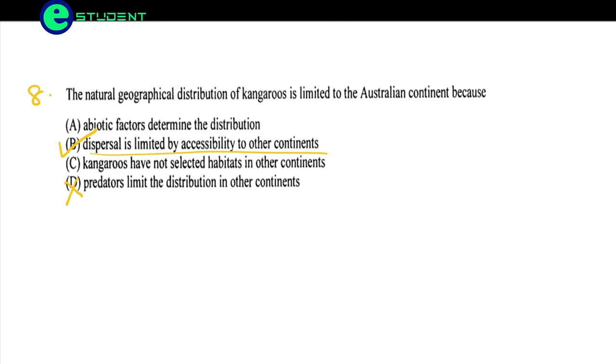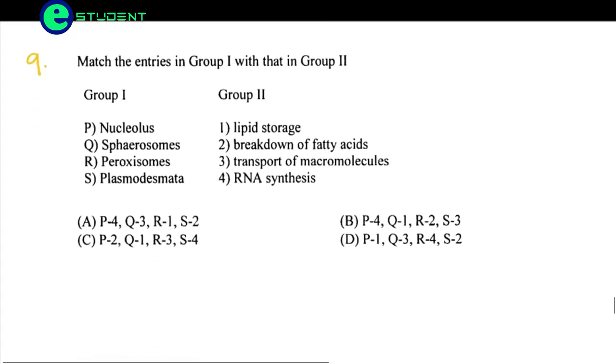Okay, so abiotic factors determine the distribution. This is not the correct option. Kangaroos have not selected habitats in other continents. This is also the wrong option because they can select, but they have not selected because of the heavy weight. They cannot travel from one place to another. So dispersal is limited by accessibility to other continents. They don't have accessibility so that they can travel from Australia to other continents. Coming to the next question now.